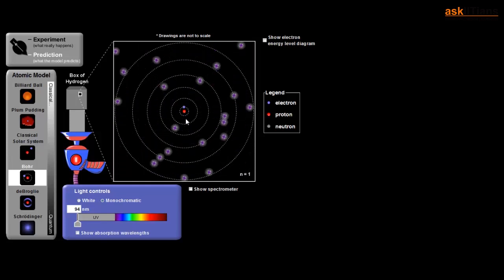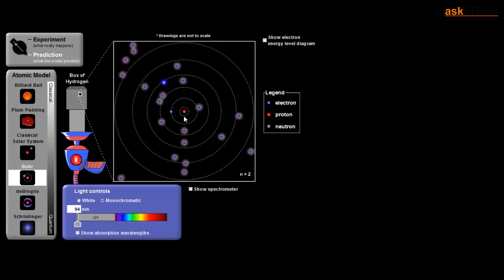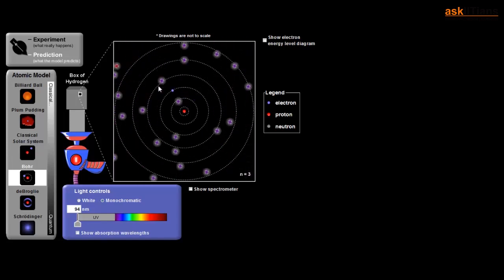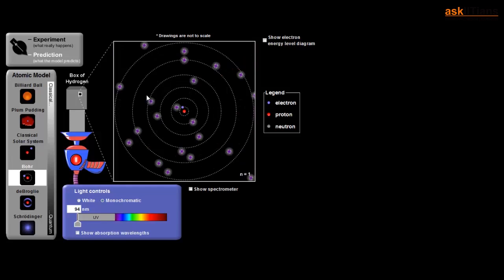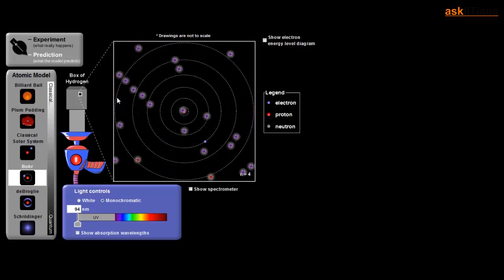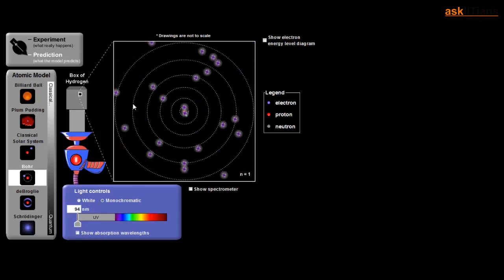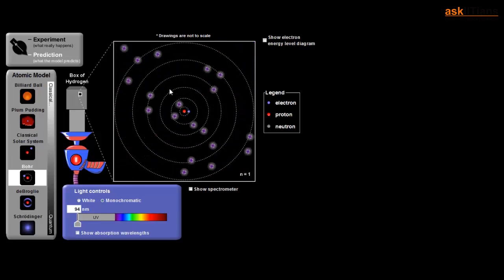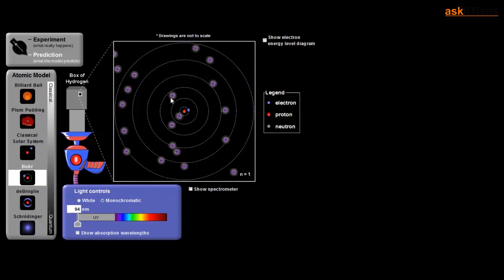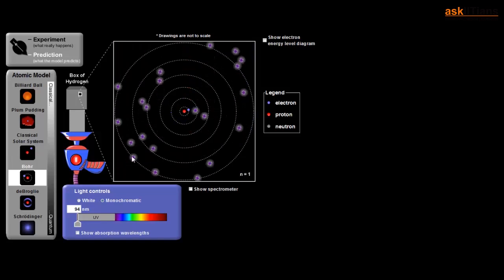You cannot literally see the movement from one shell to another shell. It ceases to exist over here, and then it's simply over here. And while coming down, it follows the same phenomena. I'm here at one moment and I'm not there at the other moment. I'm somewhere else. So this is a total in-step or discrete transition. This is what Bohr predicted, that the electrons need to be in specified shells.